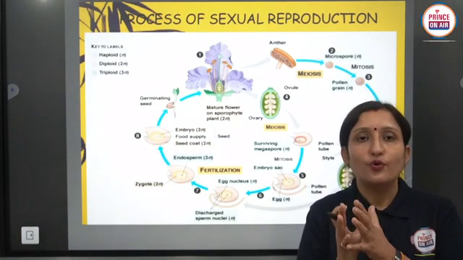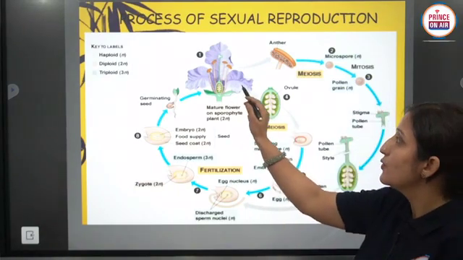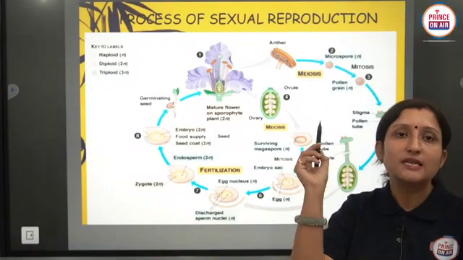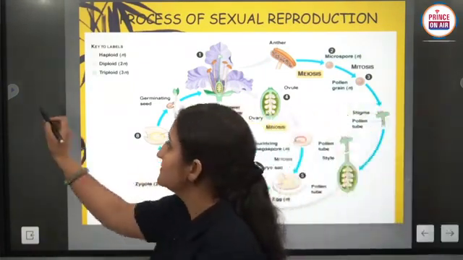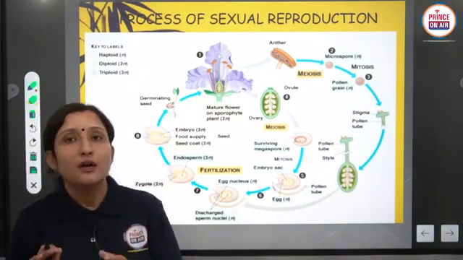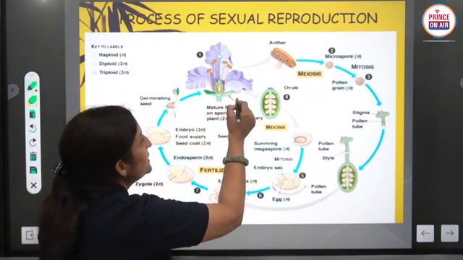So four whorls are present in a flower: calyx, corolla, androecium and gynoecium. Calyx is the outermost whorl, and the corolla is the second whorl.